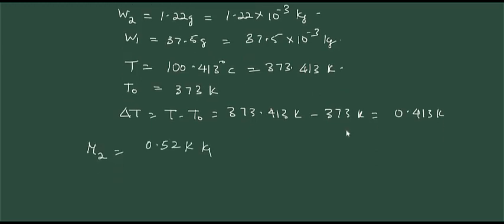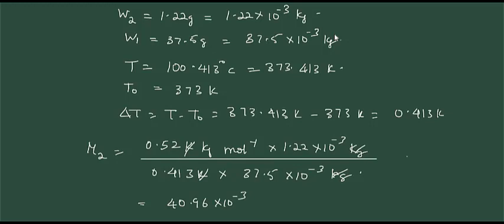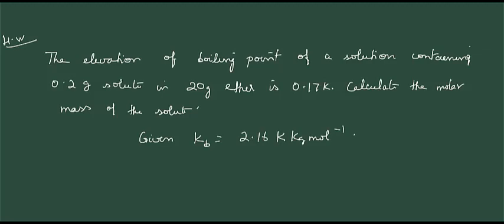So substitute: M2 is equal to 0.52 Kelvin kg mole raised to minus 1 into 1.22 into 10 raised to minus 3 kilograms divided by 0.413 Kelvin into 37.5 into 10 raised to minus 3 kilograms. So Kelvin got cancelled, kilogram got cancelled, and we will get the answer as 40.96 into 10 raised to minus 3 kilograms per mole. This is a homework problem.